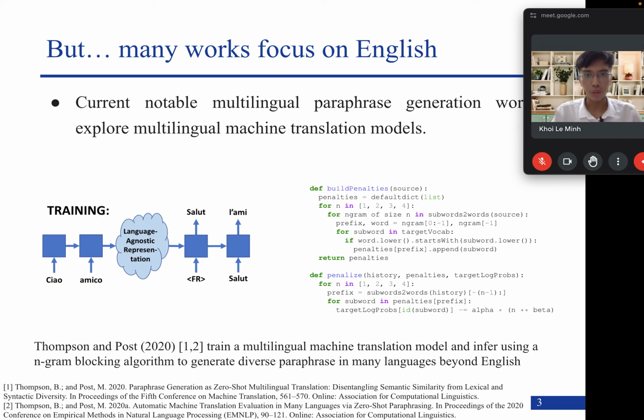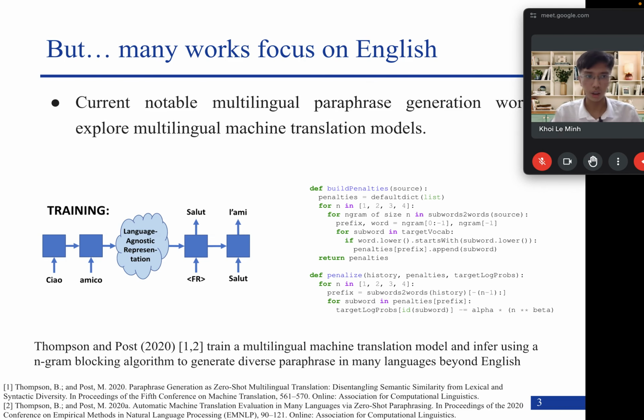There are some notable multilingual paraphrase generation works that have explored multilingual machine translation models, such as Thompson and Post in 2020, in which they trained a multilingual machine translation model and inferred with a special heuristic blocking algorithm in order to generate diverse paraphrases in many languages beyond English. In this work, they used the algorithm to penalize the model from generating output that is identical